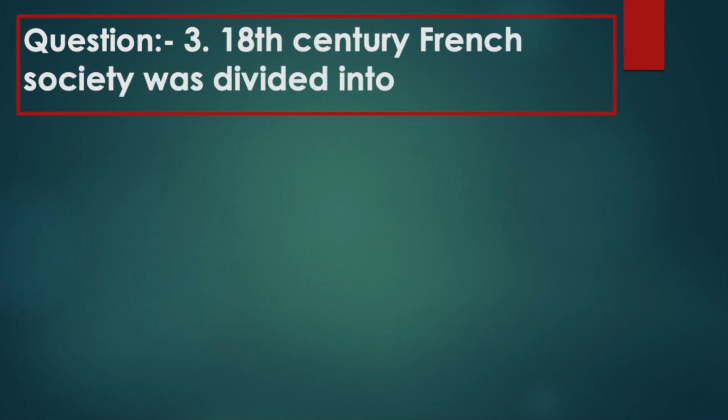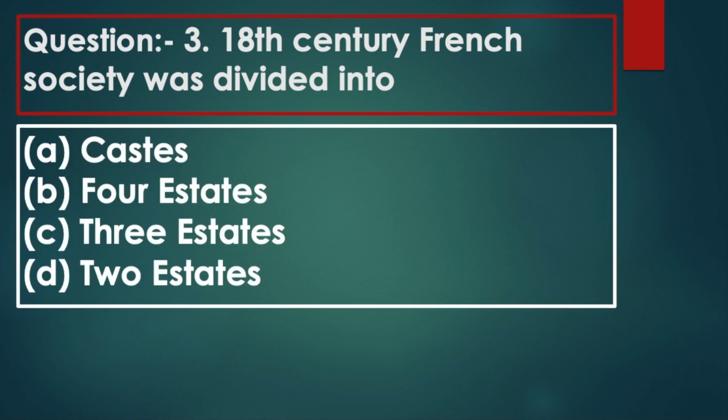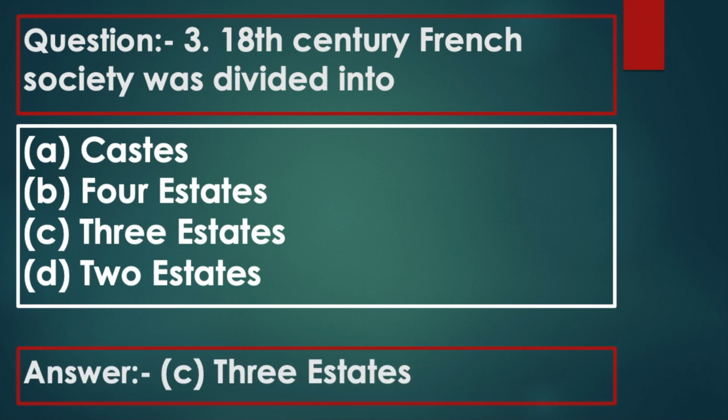Question 3. 18th century French society was divided into Option A, castes. Option B, 4 estates. Option C, 3 estates. And Option D, 2 estates. Answer: Option C, 3 estates.